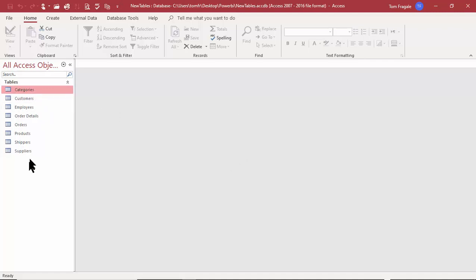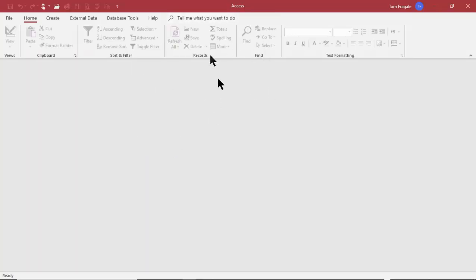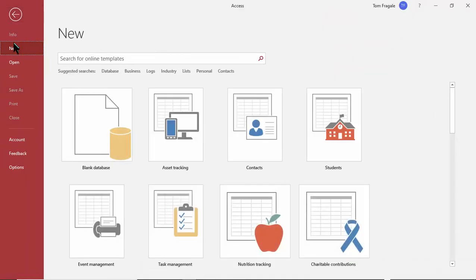Now this database already has some tables on there, so we're actually going to make a blank database from scratch. So I'm going to close this particular database. I'm going to click on File and then Close. And now we're in the Access program, but there's no database actually made at this time. So we're going to go ahead and make a new database. So I'll pick on File and I'll pick on New.